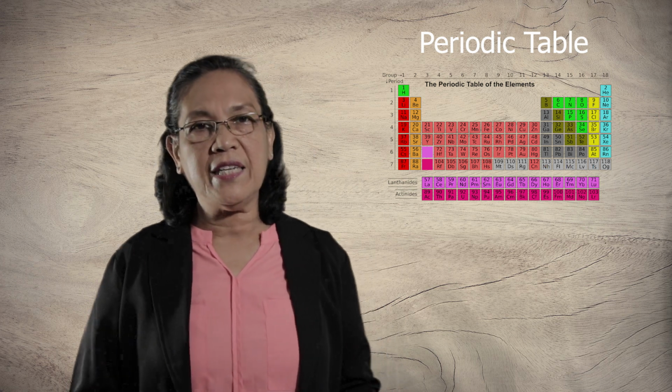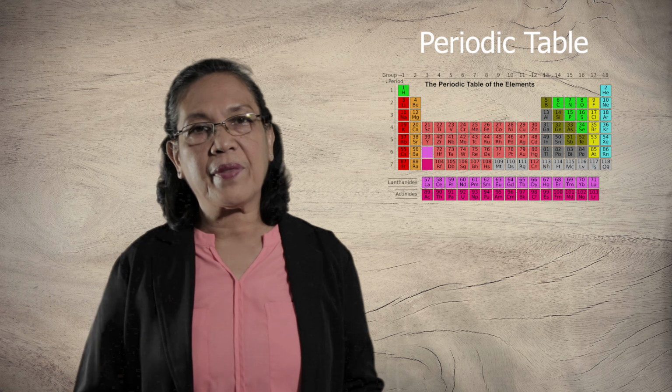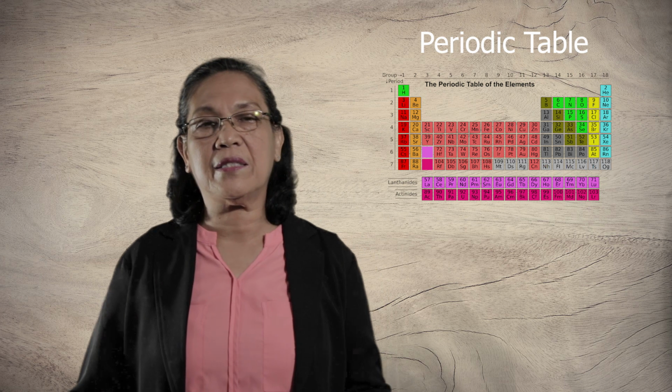For the A family, this includes the 1A, 2A, 3A, 4A, 5A, 6A, and 7A, while the B families are those elements which are found between the 2A and the 3A families.